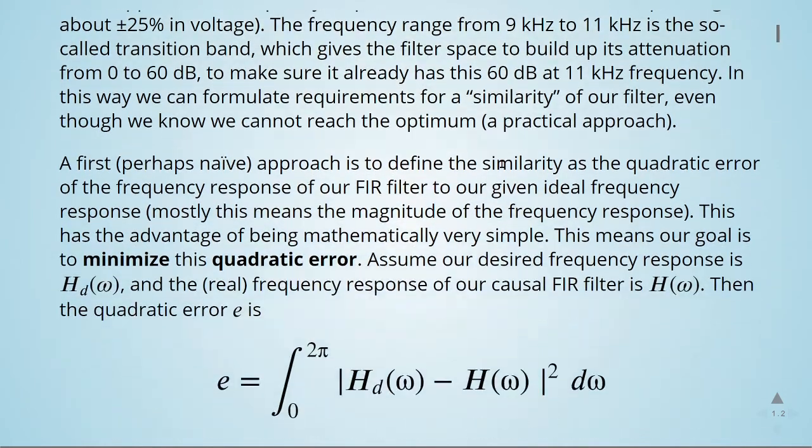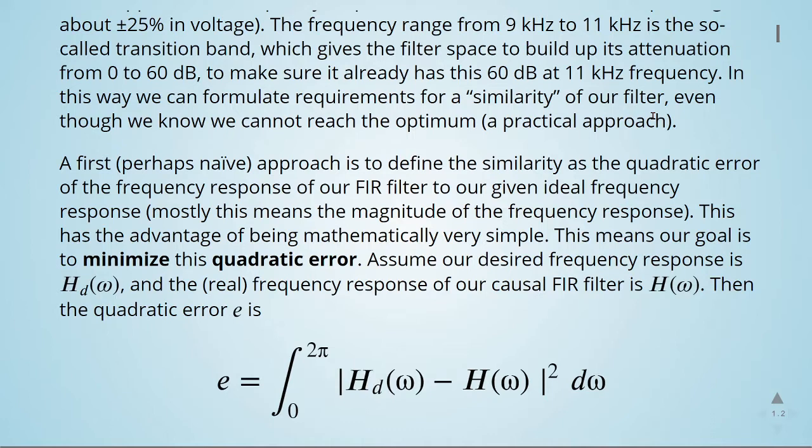A first and perhaps naive approach is to define the similarity as the quadratic error of the frequency response of our FIR filter to our given ideal frequency response. Mostly this means the magnitude of the frequency response. This has the advantage of being mathematically very simple. This means our goal is to minimize this quadratic error.